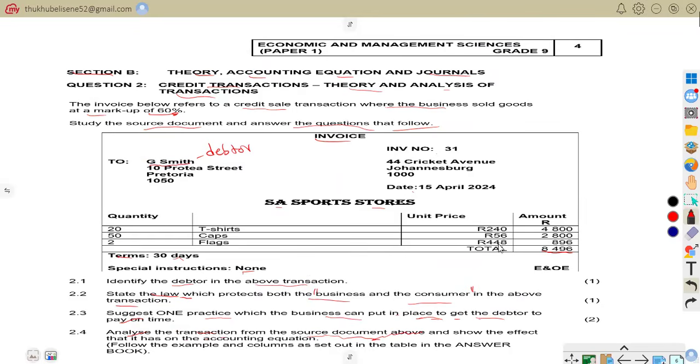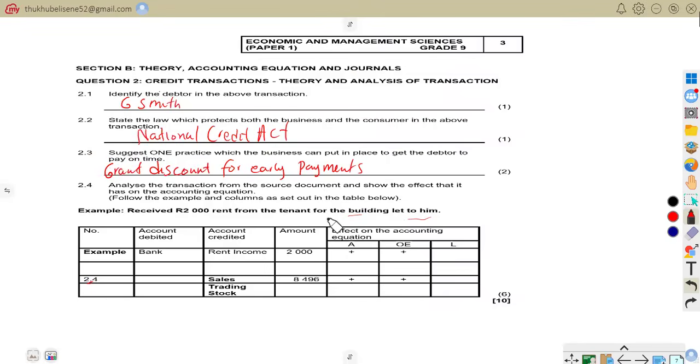The amount that we are talking about is 8,496. So now we want to know the account that is debited, as we are talking about credit sales. So it means now if we have this credit of sales, we're going to have a debtor being debited.